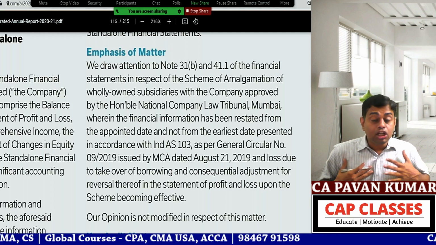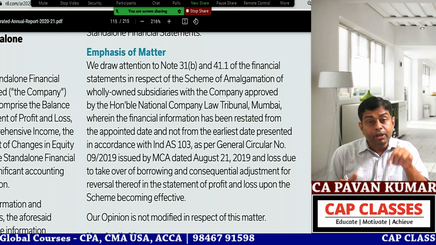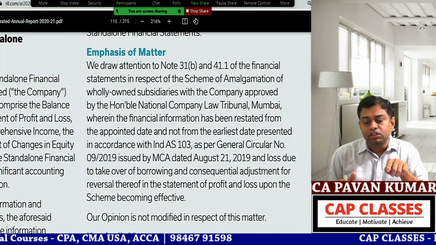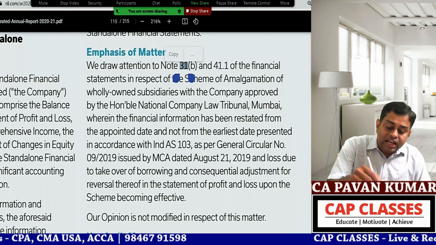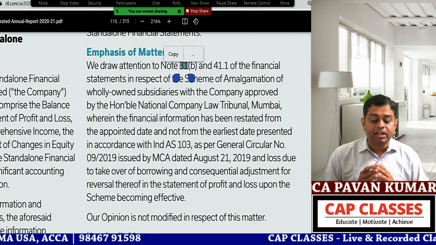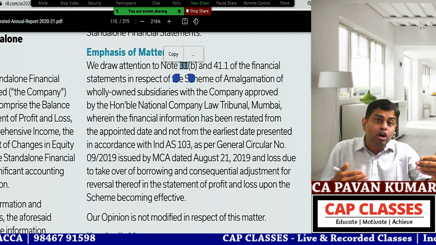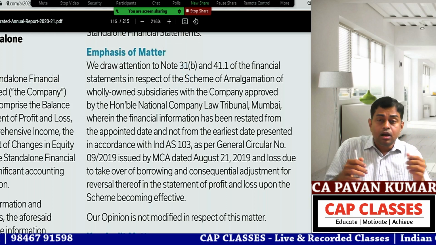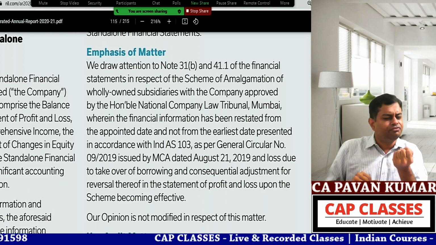I, being the auditor of Reliance Industries, want to highlight this because if we followed Ind AS 103, numbers would have been different. So please go to note 31B, dear audit report reader. Please go to note number 31D and 41.1 and you can read more about this. This is one area where the auditor felt this is very important.